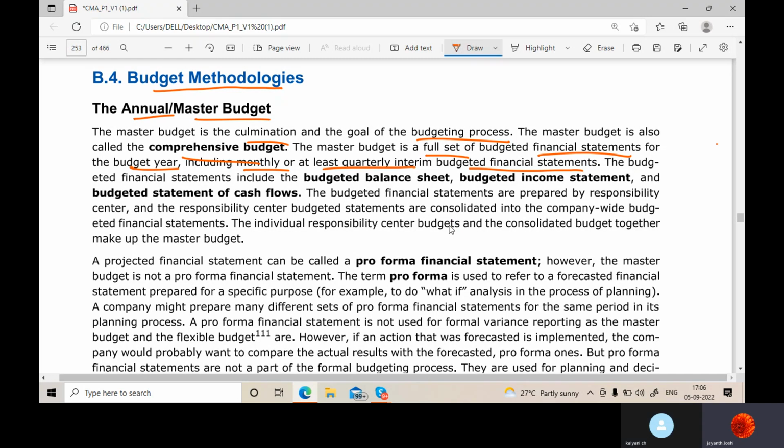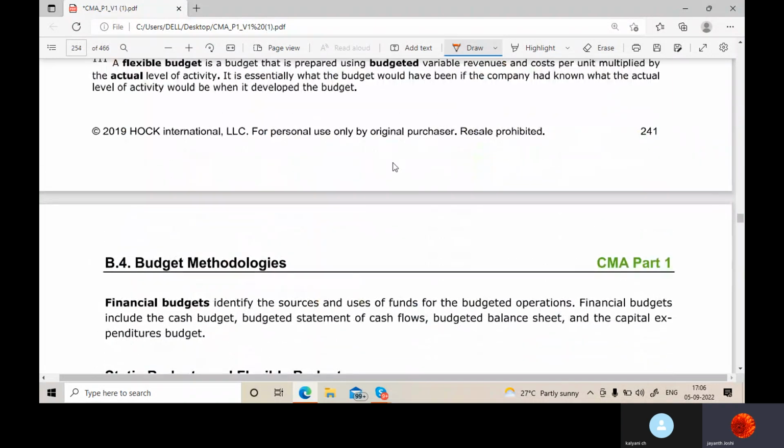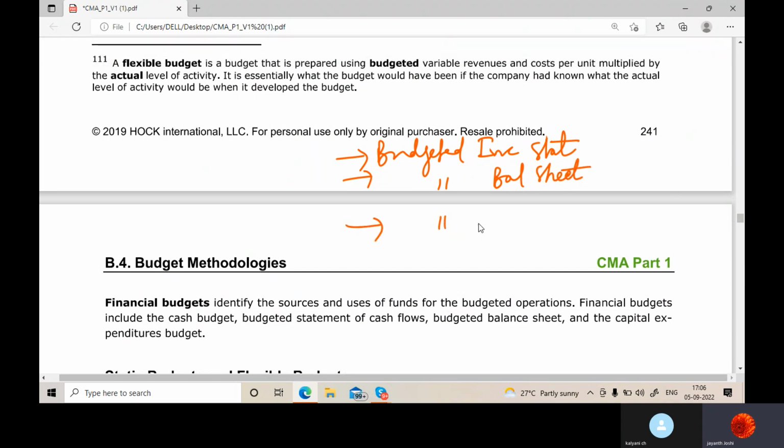See, the budgeted financial statements include what? Budgeted balance sheet, budgeted income statement, budgeted cash flow. So I'll just come to this. See, you are supposed to make what at the end of the year under master budget: budgeted income statement, budgeted balance sheet, budgeted statement of cash. So these three things is what we want to see or make.